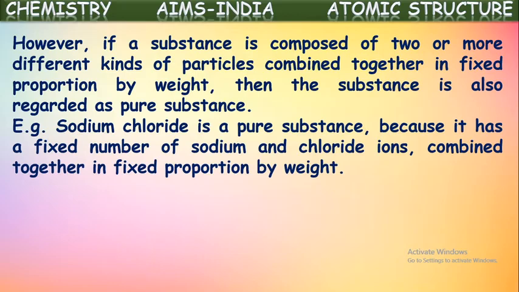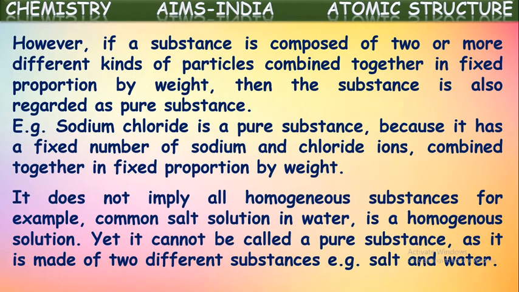Water is also a pure substance, even though it is made up of different kinds of particles like hydrogen and oxygen. There, hydrogen and oxygen are combined chemically in a fixed ratio. They won't be separated by physical means, so it is a pure substance.